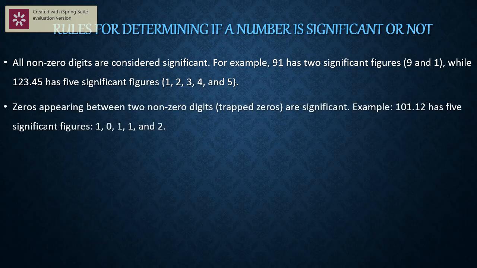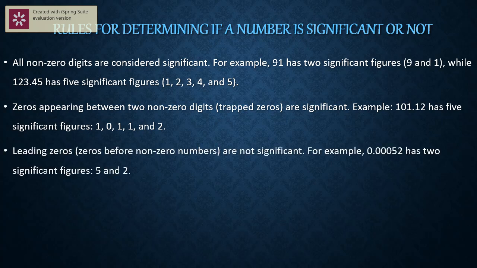Second rule: zeros appearing between two non-zero digits are significant. They are called trapped zeros. For example, 101.12. The zero between the 1 and 1 is significant. Therefore, in this number 101.12, we have 5 significant figures. They are 1, 0, 1, 1, and 2.